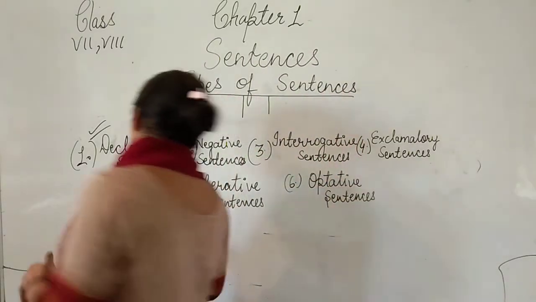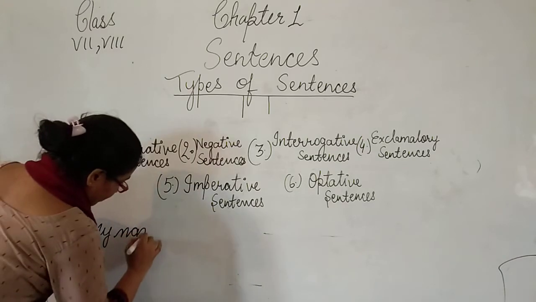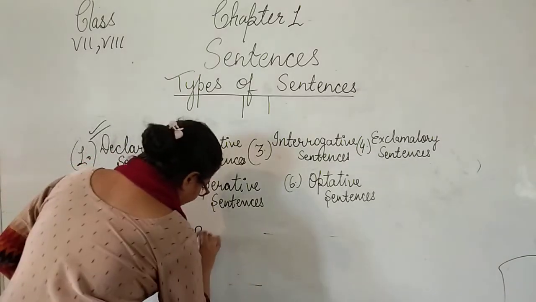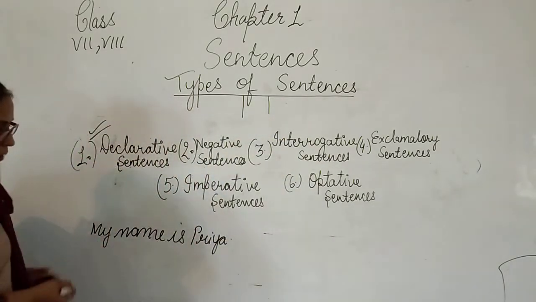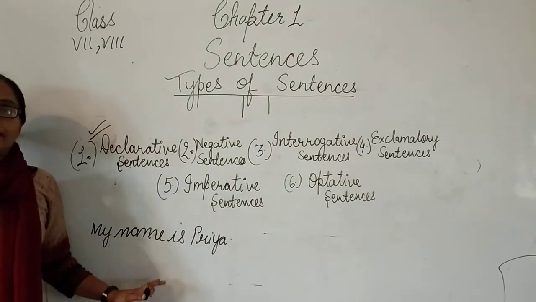Let me explain. If I write, my name is Priya. So this is a simple statement, my name is Priya. This type of sentence is a declarative sentence.